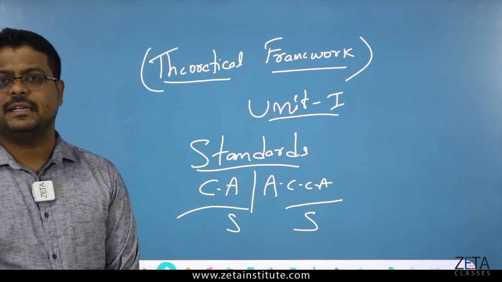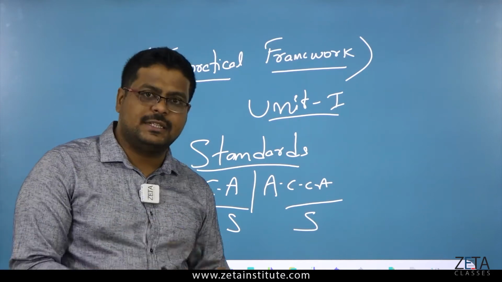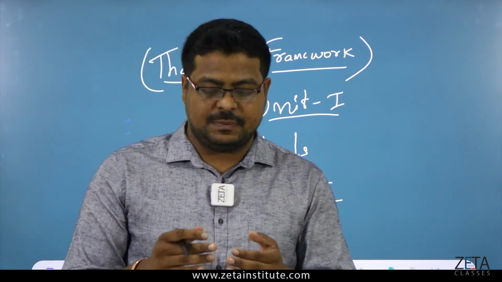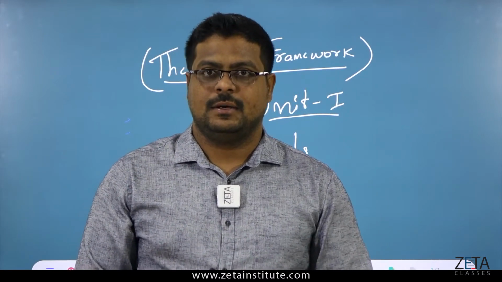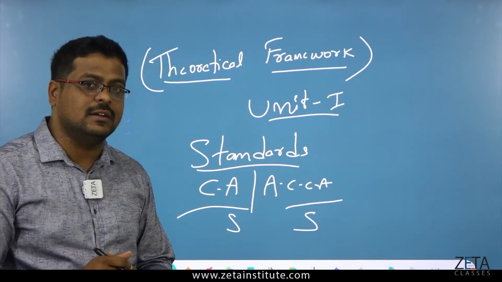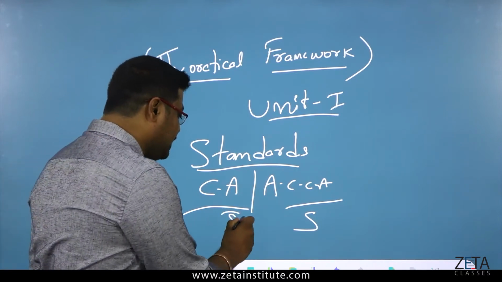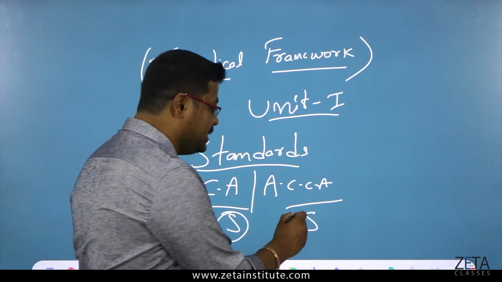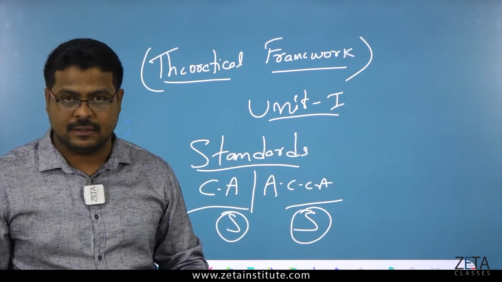So what does this mean? The Chartered Accountant or CA course is a specialized course in India. The CA course which we learn in India has different standards compared to ACCA, because ACCA is globally accepted.